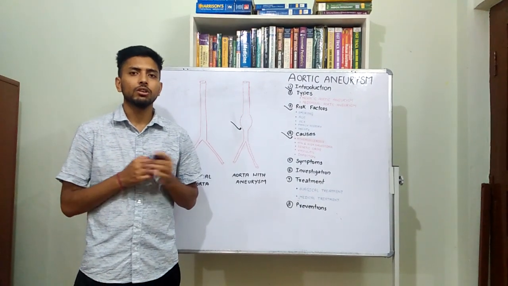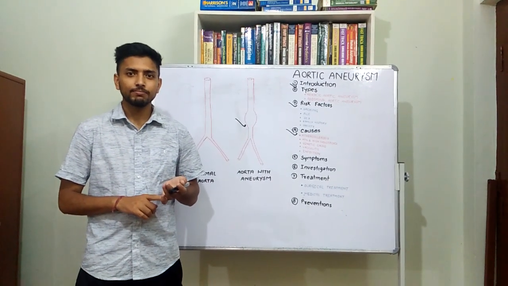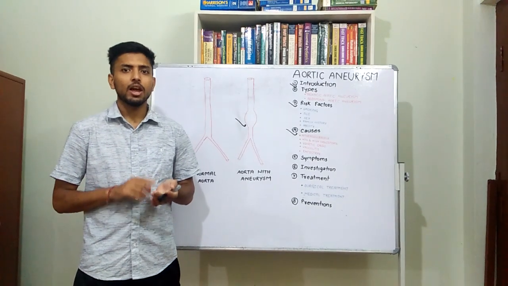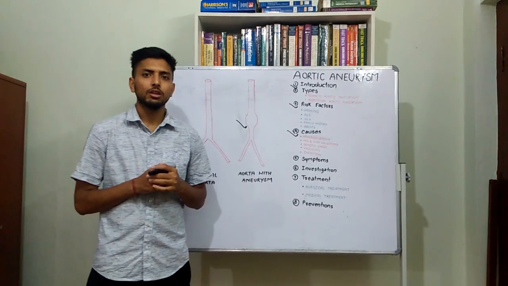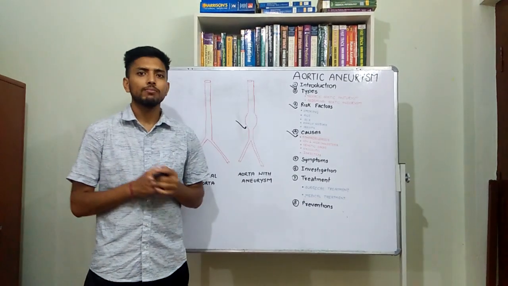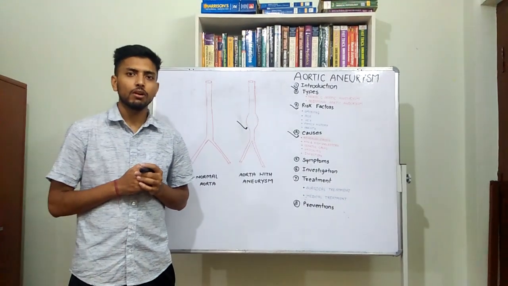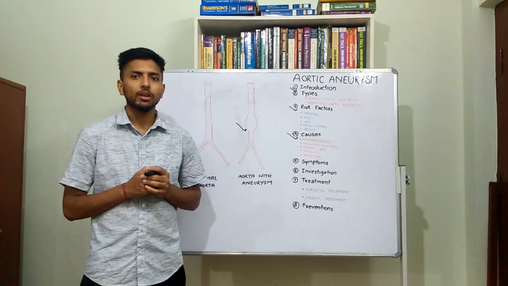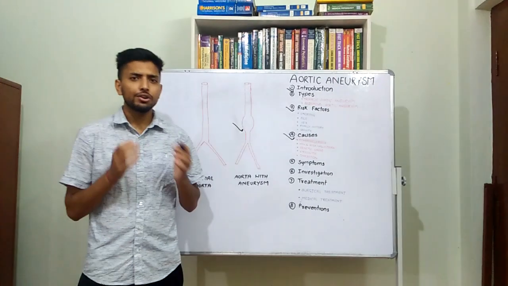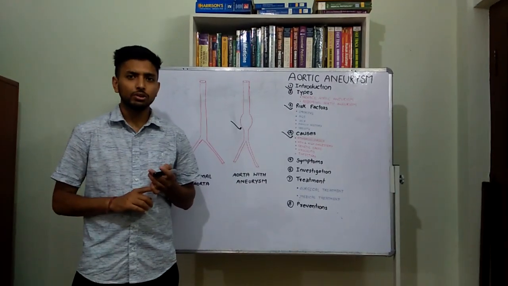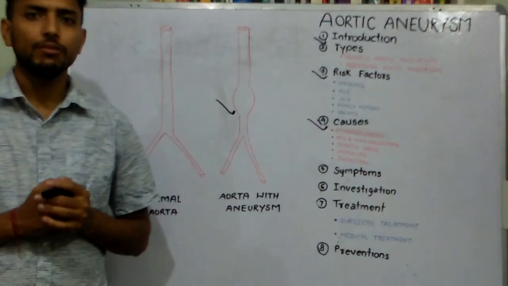Genetic causes. Certain genetic conditions like Marfan syndrome, Ehlers-Danlos syndrome, Loeys-Dietz syndrome, and Turner syndrome can also lead to the formation of aortic aneurysm. Vasculitis, or inflammation of the vessels. Certain vasculitis diseases like Takayasu arteritis and giant cell arteritis can also lead to the formation of aortic aneurysm. Infections. It is among the rare causes of aortic aneurysm. Untreated cases of syphilis, tuberculosis, streptococcal infections, and staphylococcal infections can also lead to the formation of aortic aneurysm.